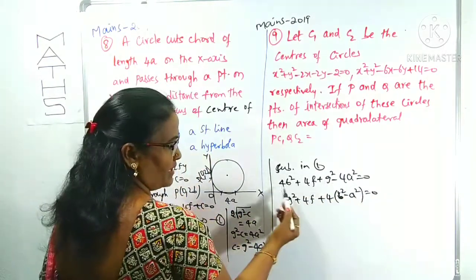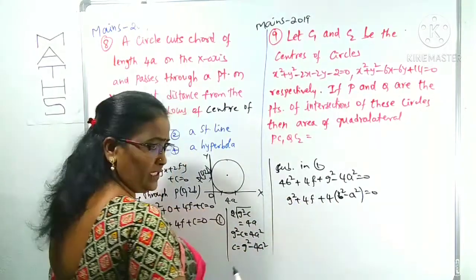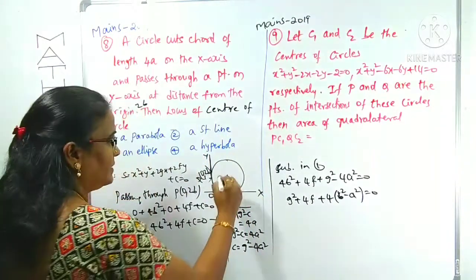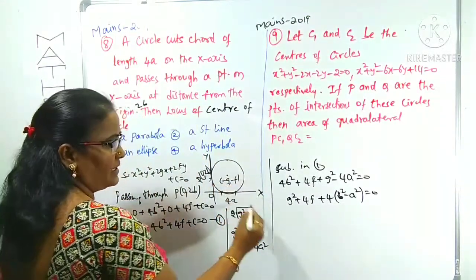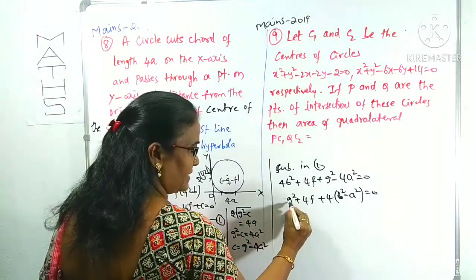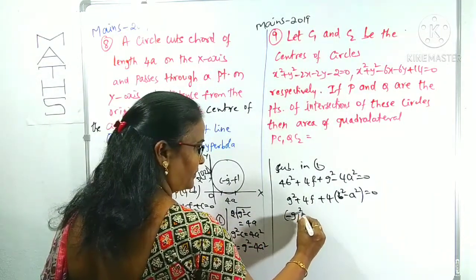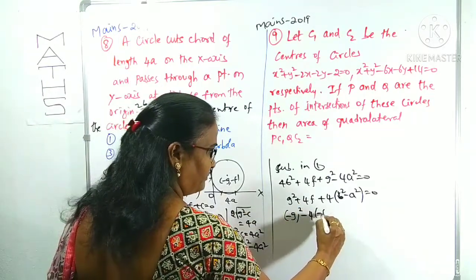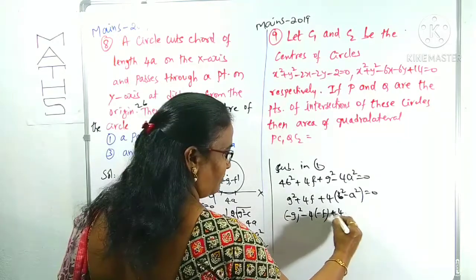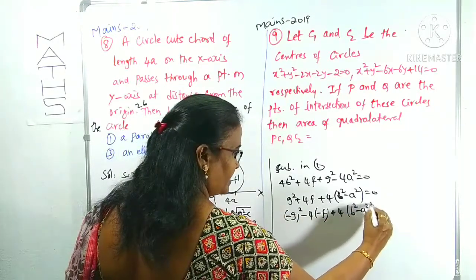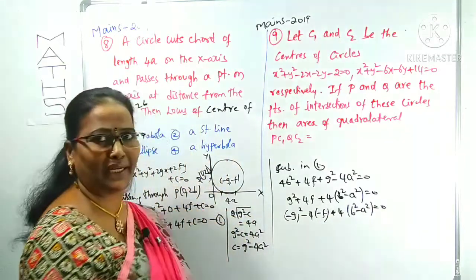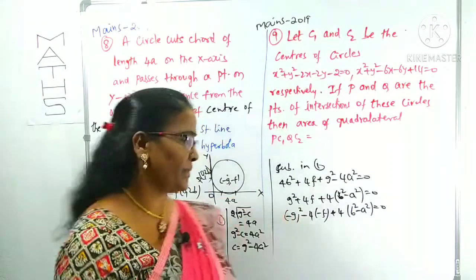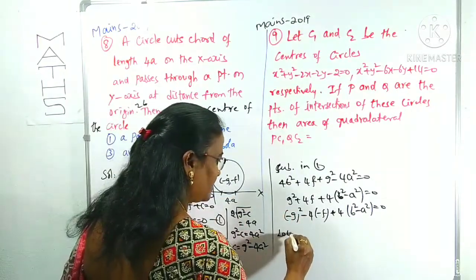Take the 4 common among these two terms: 4 of b square minus a square equals 0. What is being asked? Locus of the center. What are the coordinates of the center? (-g, -f). We can rewrite this as minus g whole square, 4f as minus 4 of minus f, and 4 of b square minus a square equals 0 as it is. Now for the locus of (-g, -f), in place of -g and -f we can replace x and y. That is how we can find the locus.